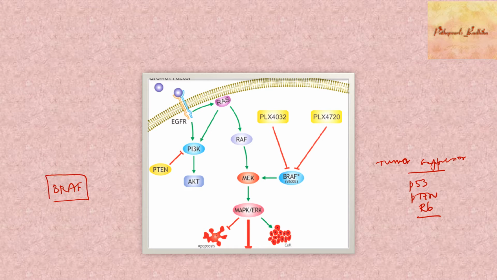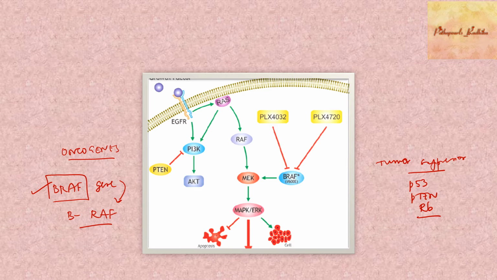Why is it called the BRAF gene? It's because it encodes a protein called BRAF. That's why it's called the BRAF gene. This gene gives the instructions to synthesize this particular protein, which is involved in proliferation of cells. You should remember, it's an oncogene. Whatever genes we have discussed in the past are tumor suppressor genes. The BRAF gene is an oncogene. You can have BRAF mutations in a lot of tumors.